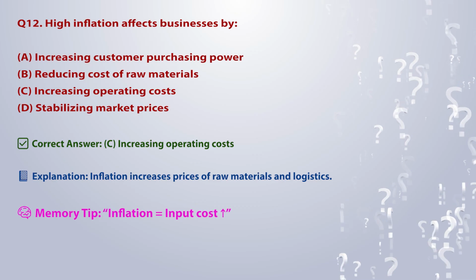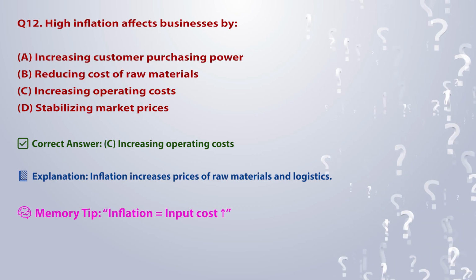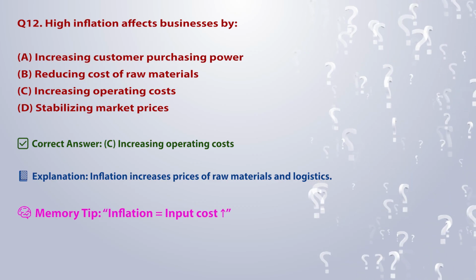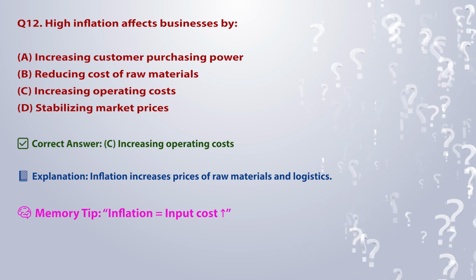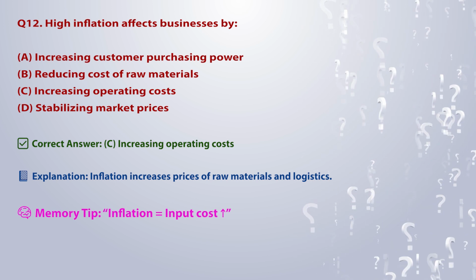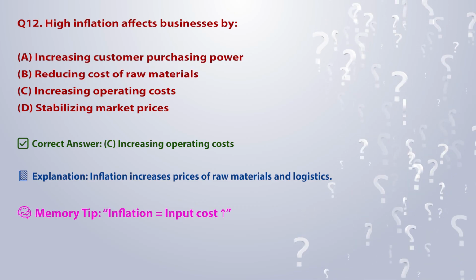Correct answer: C. Increasing operating costs. Explanation: inflation increases prices of raw materials and logistics. Memory tip: inflation is equal to input cost.